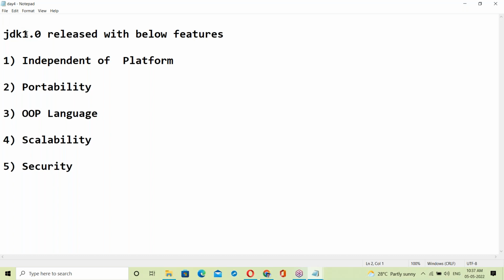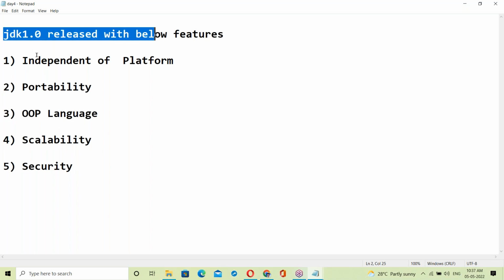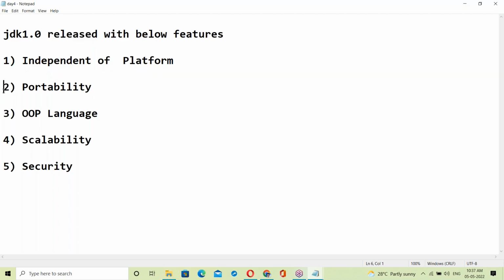JDK 1.0 is the first version of Java. It was released with these features: independence of platform, portability, hook language, scalability, and security. First one, independent of platform. Next, portability, hook language, scalability, and security. Let us see all of this.